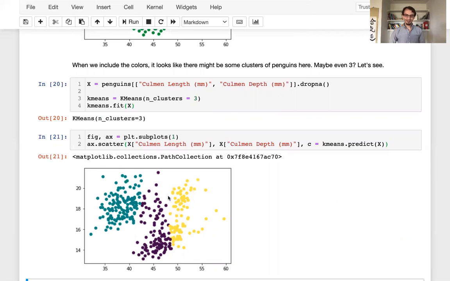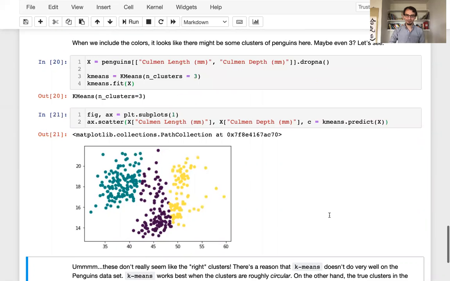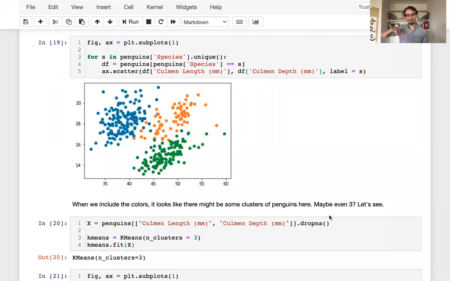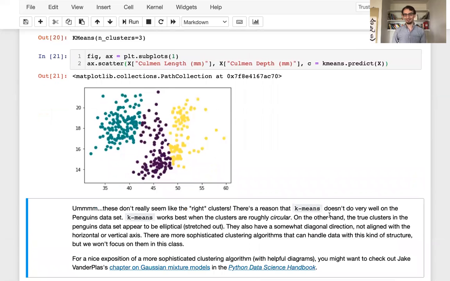So there's a reason that k-means doesn't really work here. And that's because k-means works best when the clusters are roughly circular. On the other hand, if you look at the clusters in the penguins data set, they are elliptical and they're also kind of diagonally oriented with positive correlation. And this is a problem for k-means because k-means doesn't like either of those. It doesn't like ellipses and it doesn't like diagonally oriented clusters. And so k-means doesn't really have the ability to find clusters in this data set due to the geometry of the data.